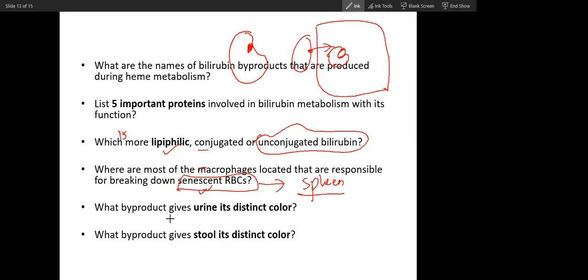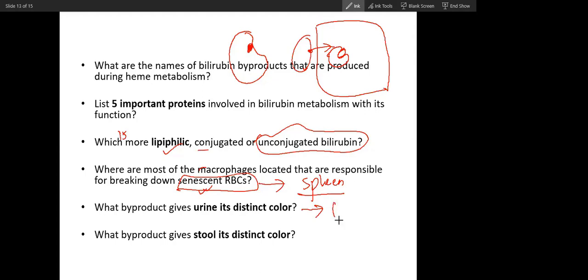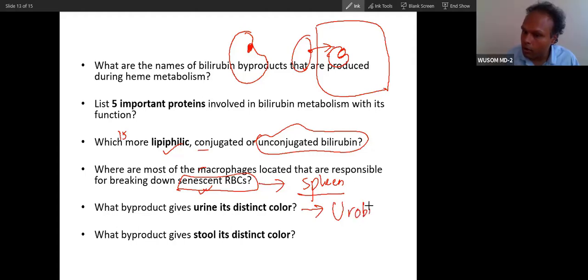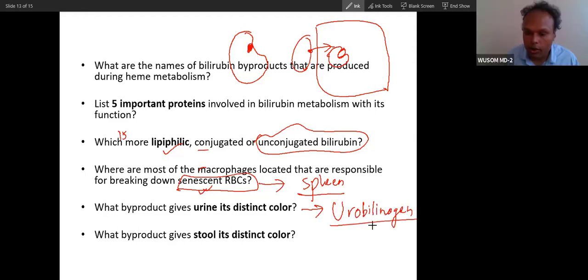What byproduct gives urine its color? What is the name of that byproduct? Urobilinogen. When urobilinogen is oxidized, it is called urobilin.